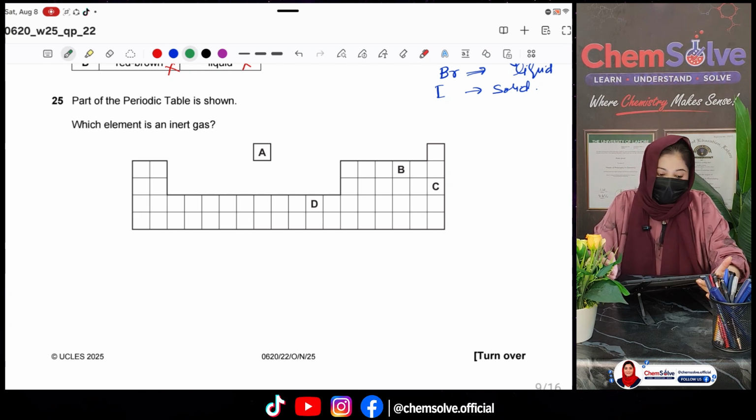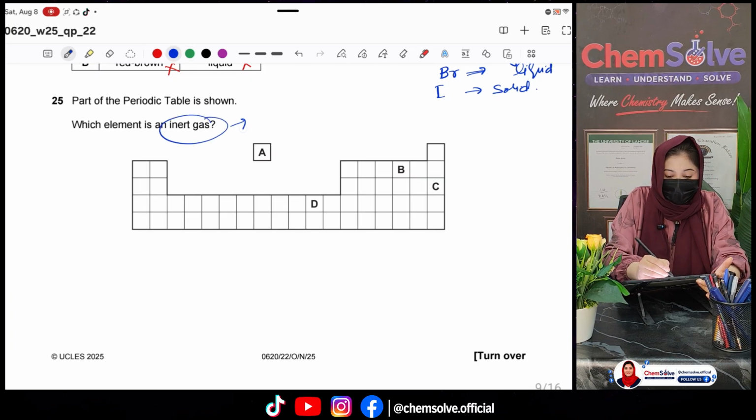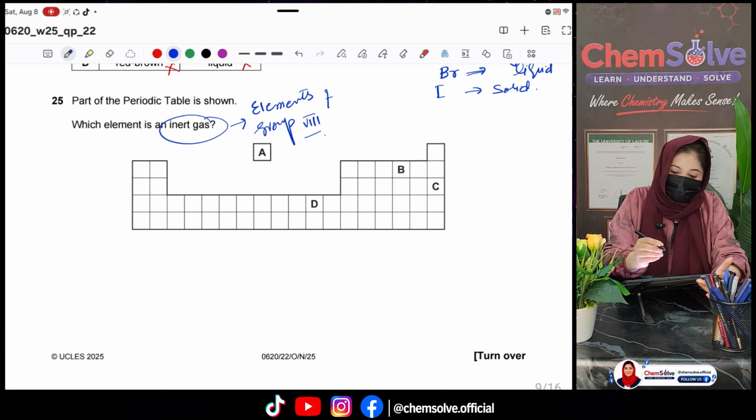Question number 25. Part of the periodic table is shown. Which element is an inert gas? So we know better that inert gases are the elements of group 8. So this is hydrogen.